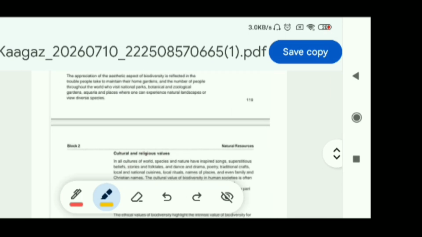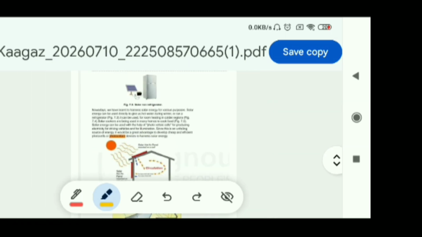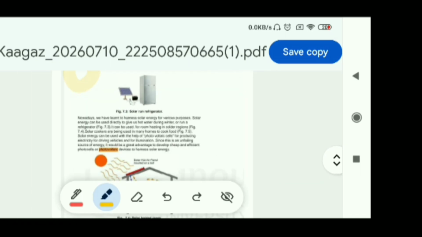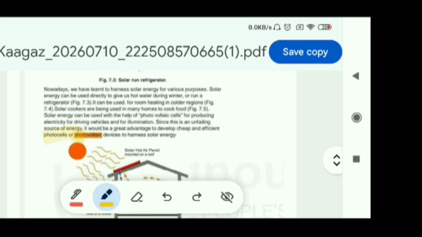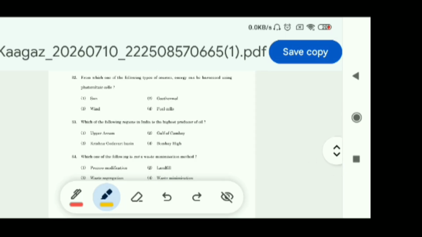Now this answer we can find on page number 127 of Unit 7. Photocells or photovoltaic devices harness solar energy. So solar energy is from the sun. So photovoltaic cells are used to harness solar energy. So solar energy comes from the sun. So the first option is the correct answer.